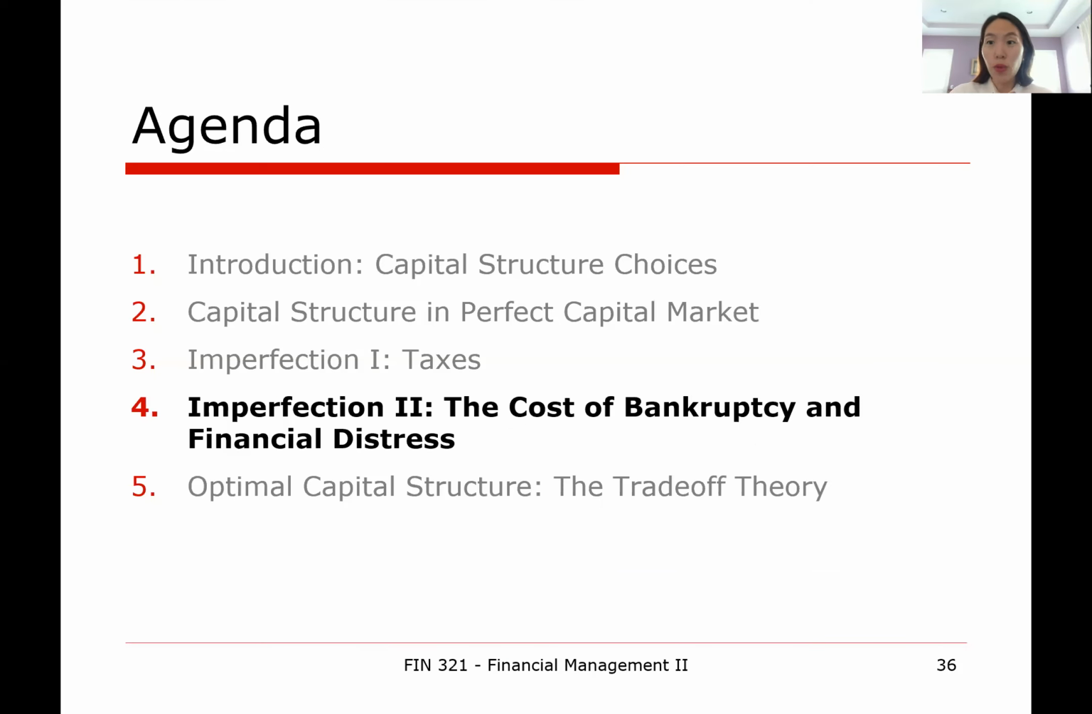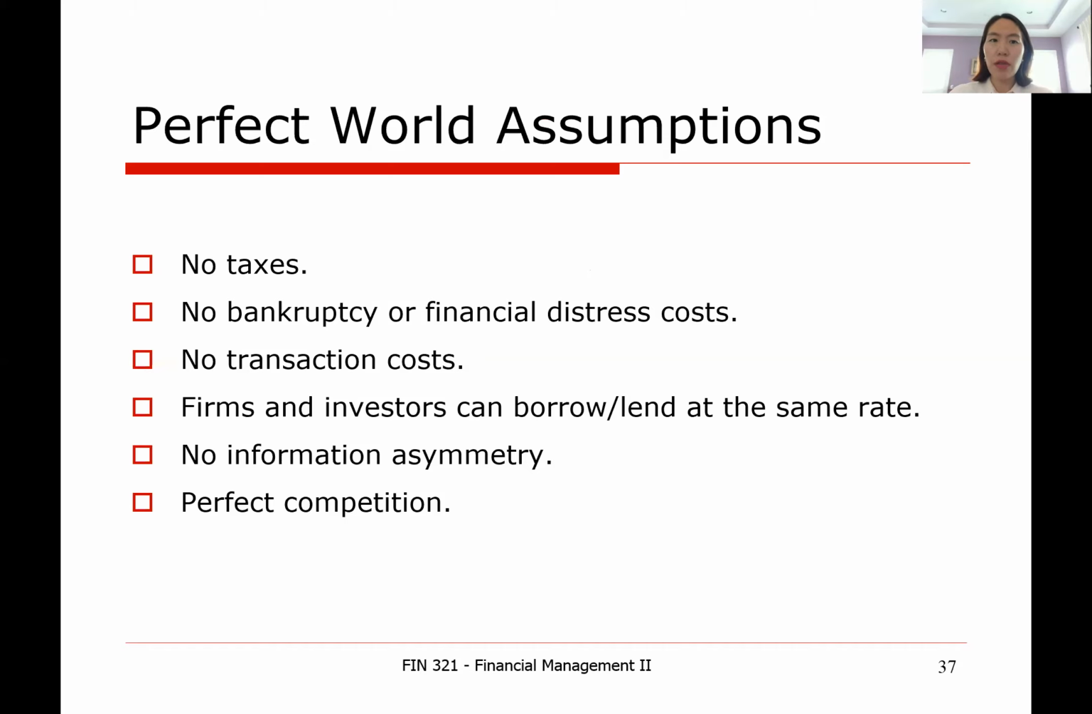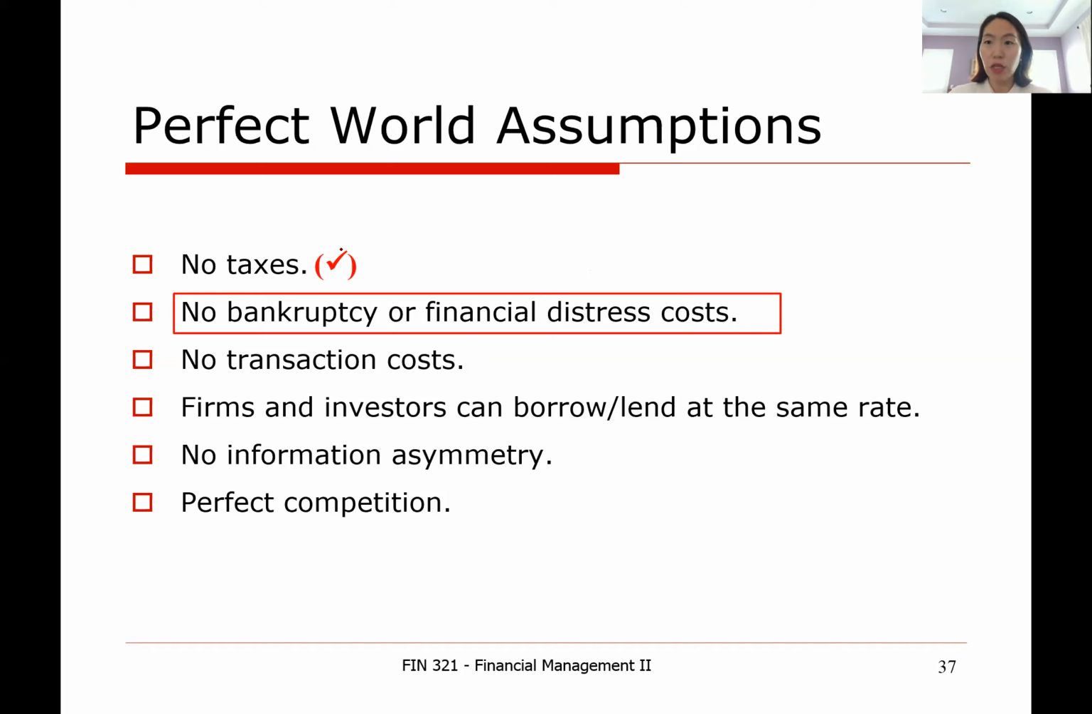Okay, so now we are going to lift the second assumption of the perfect world, which is the no bankruptcy cost assumption. Remember that we had lifted the no tax assumption. Together with that, now we are going to also lift the no bankruptcy or financial distress cost assumption. So now we are living in a world where both taxes and financial distress costs exist.